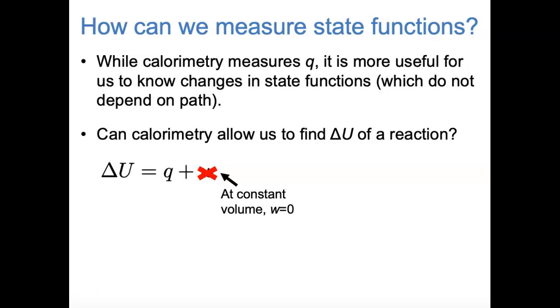Specifically, if we're looking at constant volume conditions where there's no work done, the first law of thermodynamics becomes delta U equals Q. So at constant volume, if we know the amount of heat that's transferred, we know that that's the same as the change in internal energy of a reaction. We can write this as delta U equals Q with a subscript V, meaning delta U, the change in internal energy, equals heat transfer at constant volume.